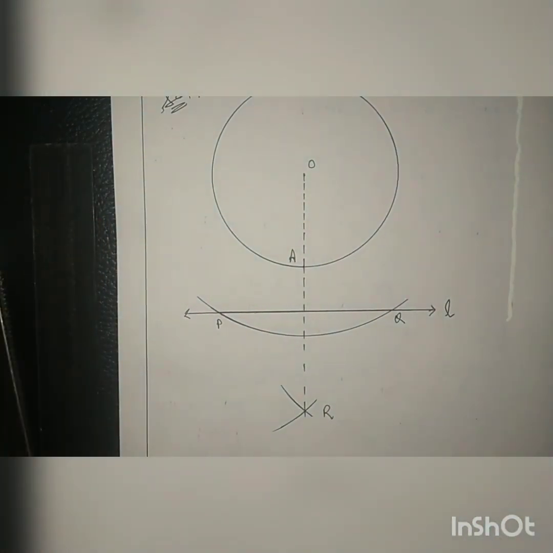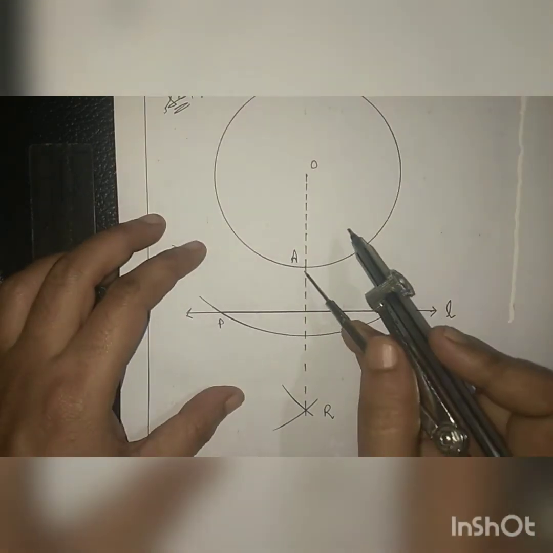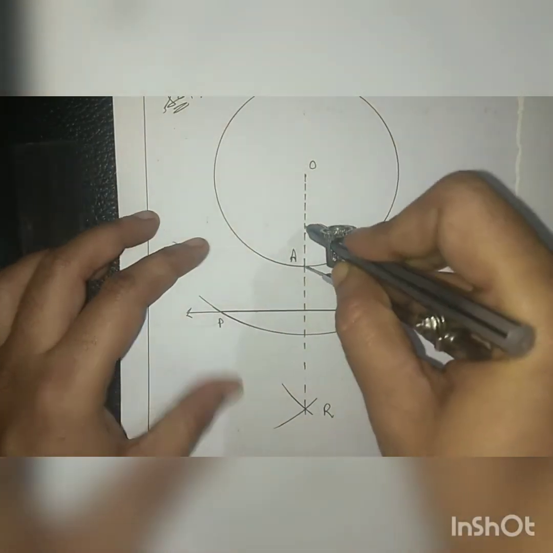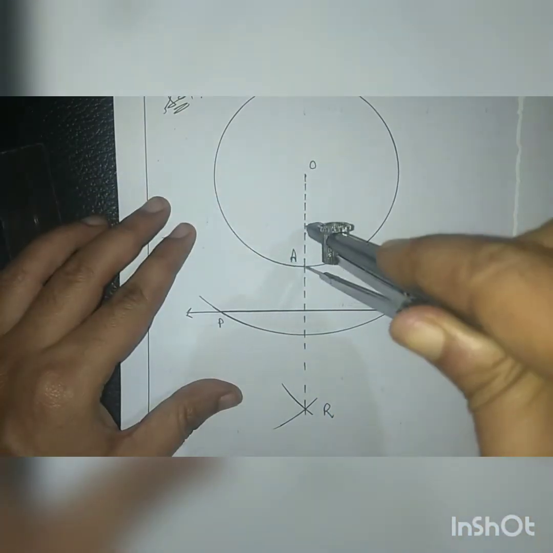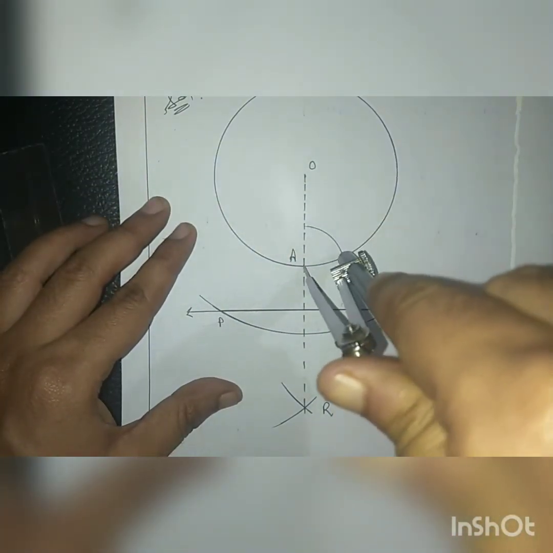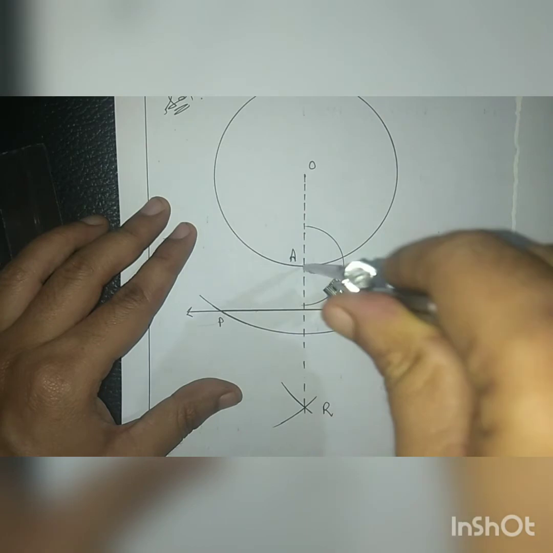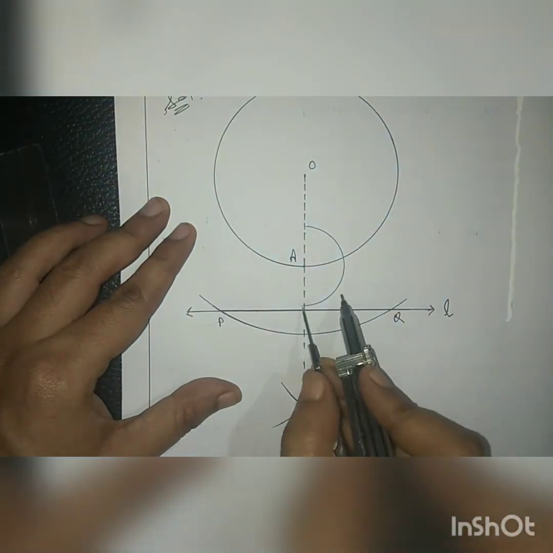Now, as we all know, the angle between the radius and tangent is always 90 degrees, so if we have to draw a tangent at the point A, we have to draw a 90-degree angle on OA, that is at point A. Let's use the compass and draw a 90-degree angle from there.